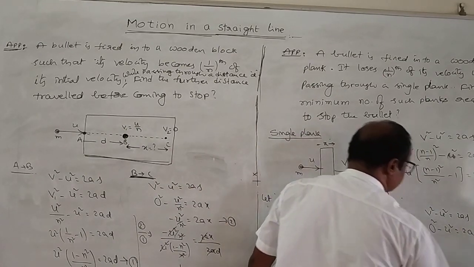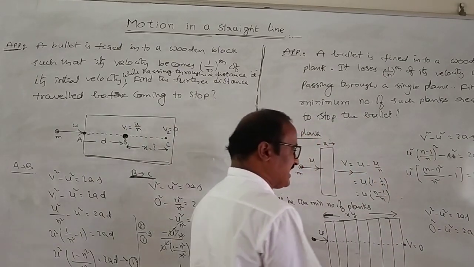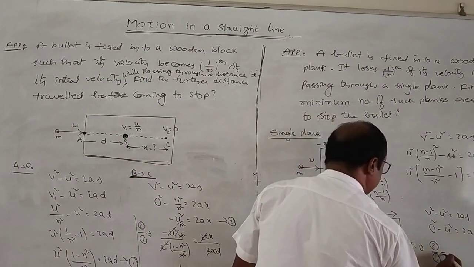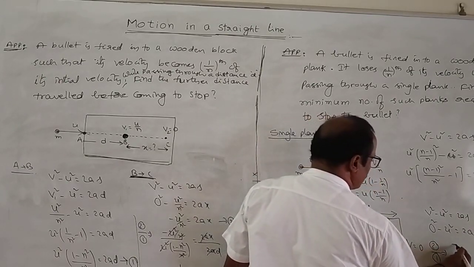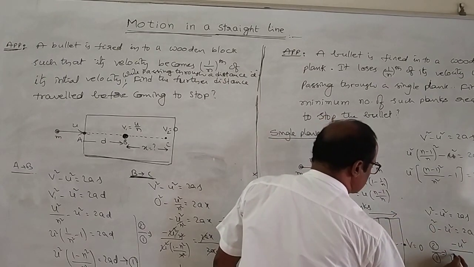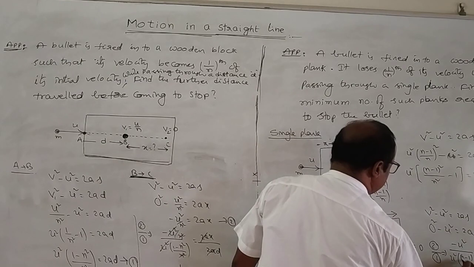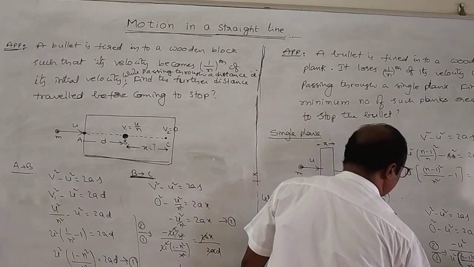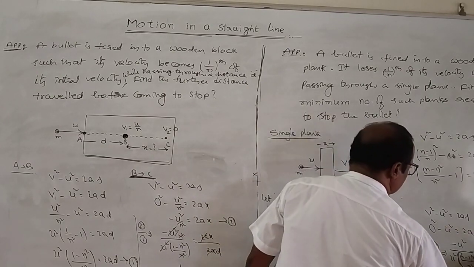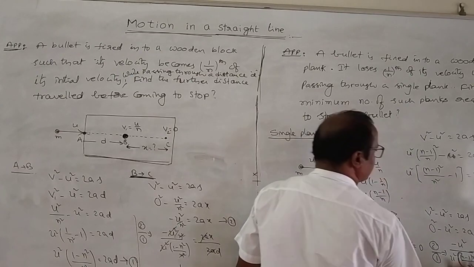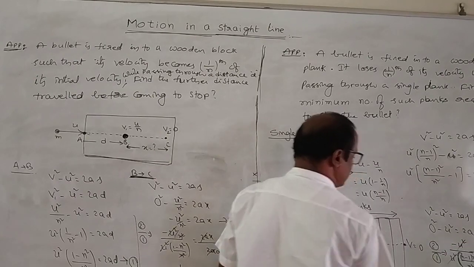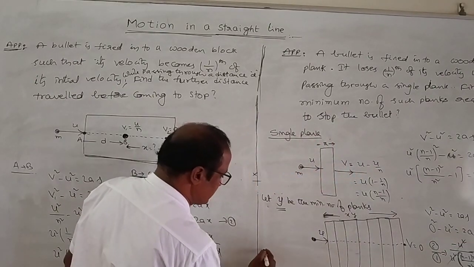Again we are having y by the power in this one, equation 2 divided by equation 1. What is 2? Minus u square into n minus 1 whole square by u square minus 1 is equal to minus u square is equal to 2ax by, take it up, 2ax cancel, u square cancel.